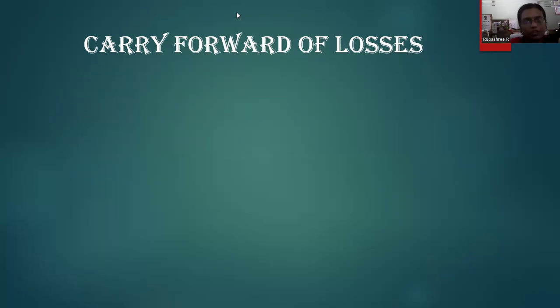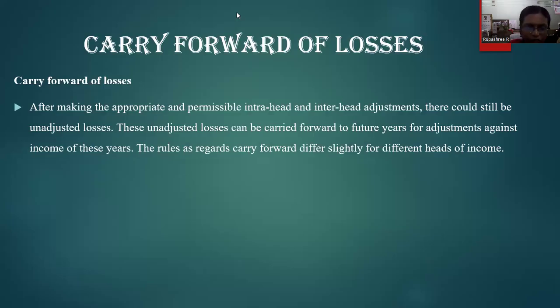Now, what if a particular loss generated by a particular head of income is not able to be set off? Then we try to carry it forward to the next assessment year under the concept called carry forward of losses. So what do you mean by carry forward of loss? In case any head of income has resulted in a loss and it is not able to be set off against any other profit, either through inter-head or intra-head, that unadjusted loss is carried forward to the next assessment year when an individual files his or her returns.